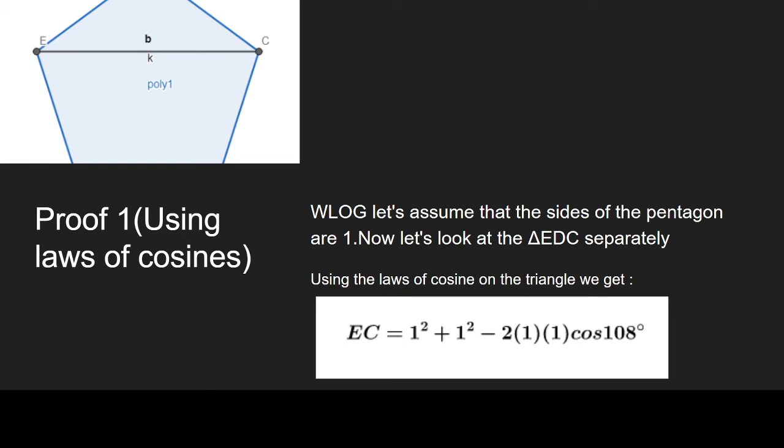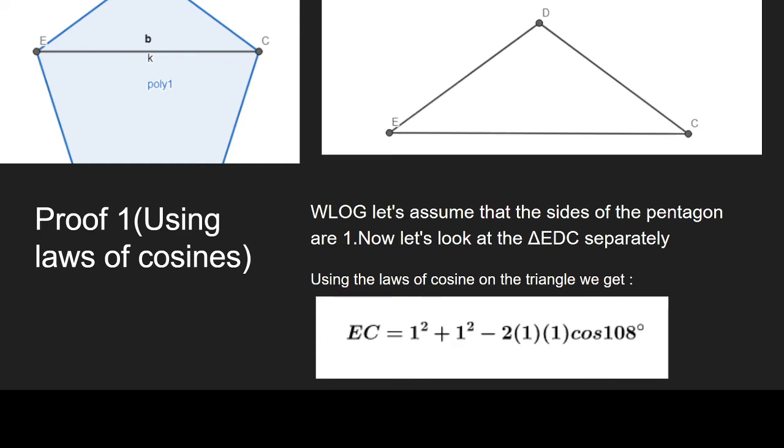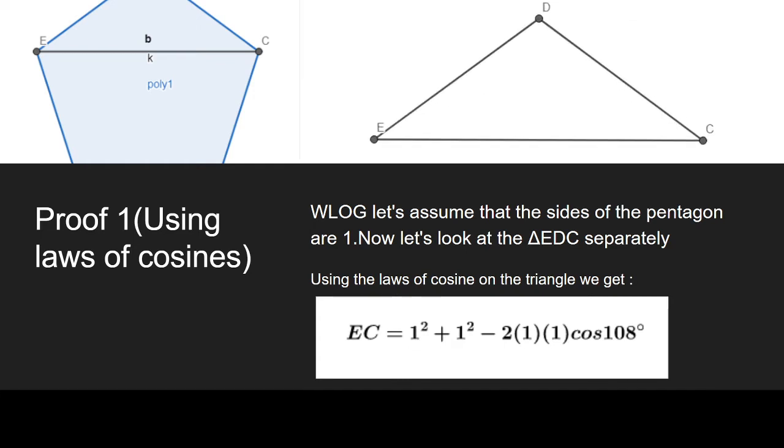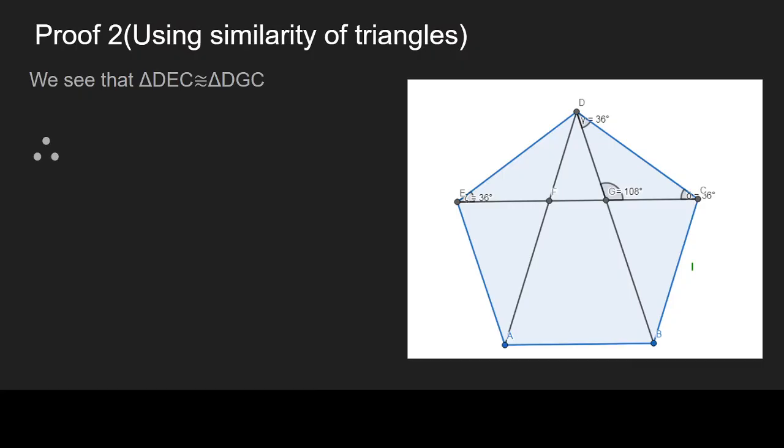Now let's look at the triangle EDC separately. Here in triangle EDC, angle EDC is equal to 108 degrees, and DE equals DC equals 1. Now if we use the law of cosines to find EC, we get that EC is nothing but the square root of 1 squared plus 1 squared minus 2 times 1 times 1 times cos 108 degrees. And if we calculate it, we get that EC is nothing but the golden ratio. So now let's see the second proof.